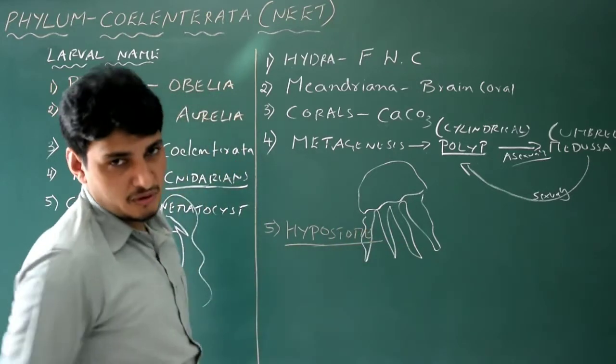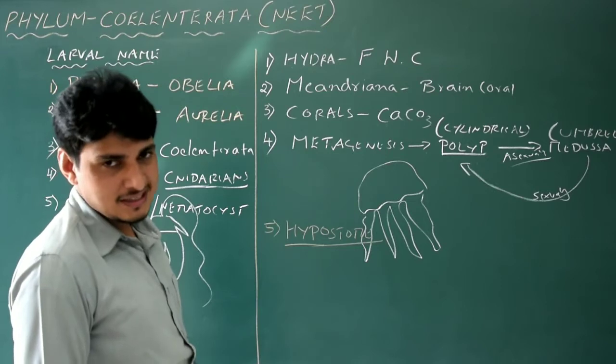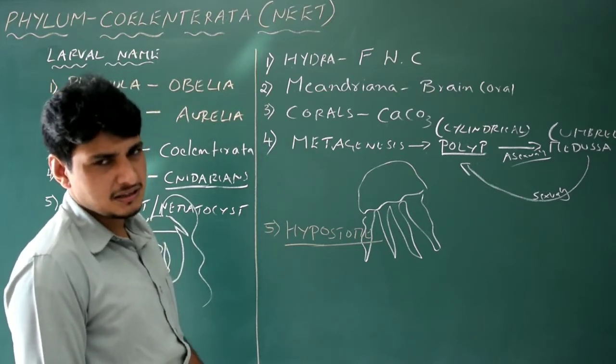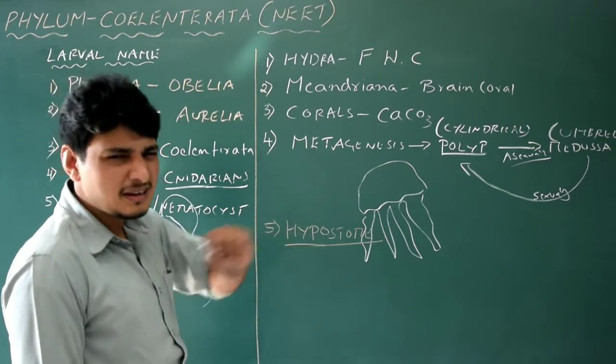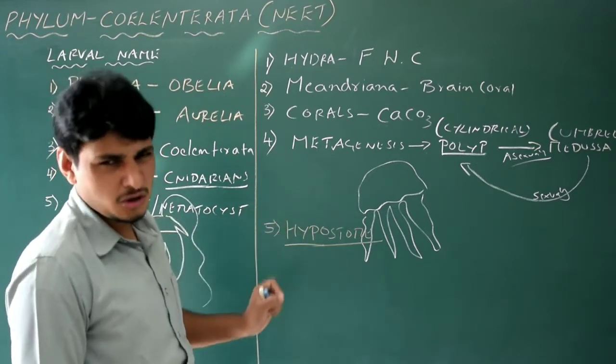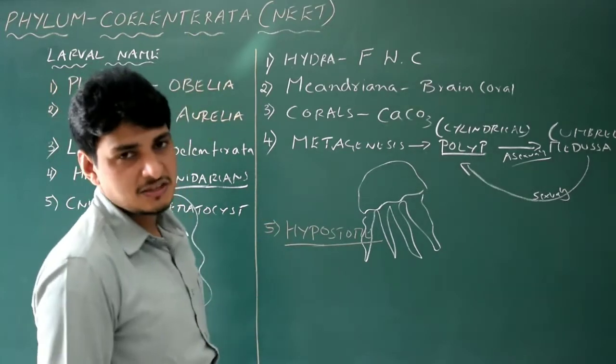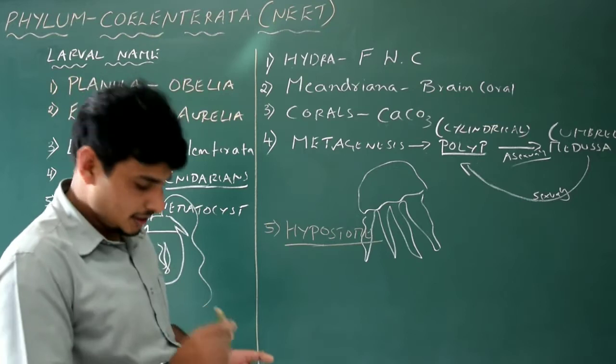Hypostome. Very important. Hypostome is the mouth. What is the symmetry? Radial. But there are some exceptions that also exhibit bilateral symmetry. We will not talk about it, not necessary actually. 99% of the coelenterates exhibit radial symmetry. That is enough.